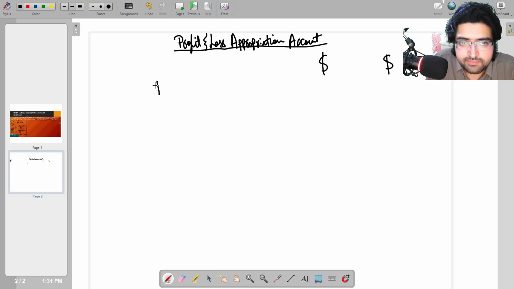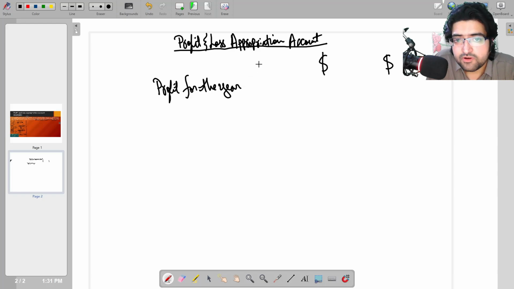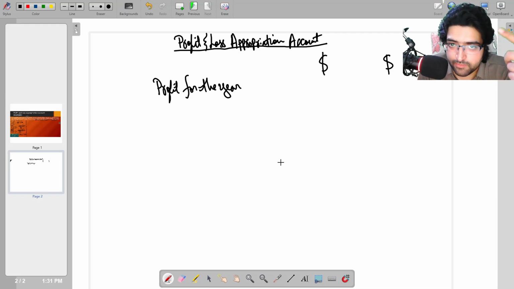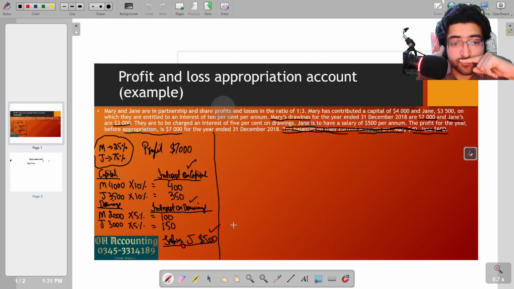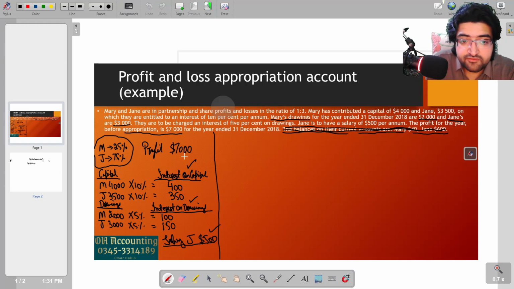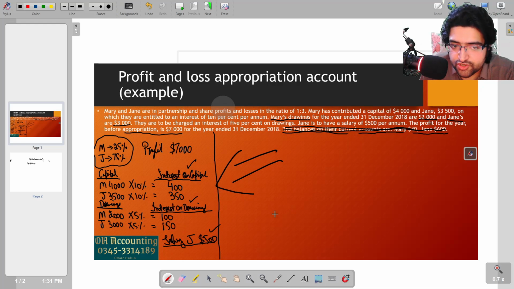So let's write the profit for the year. This profit will always be given in the question unless they ask you to make the income statement before the appropriation account, which is usually not the case. Okay, so profit for the year, now I have all the information here in rough. So I can use this to make the appropriation account.